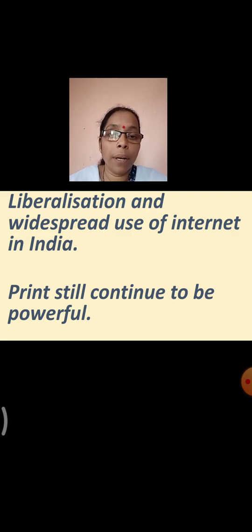Yes, though people listen to the news with the help of news channels or on mobiles through the internet, though it has an alternative, we can see the beginning of the morning with a cup of tea and a newspaper. So you must have seen your grandparents and your parents also reading the newspaper. So that means it has still continued to be very powerful.